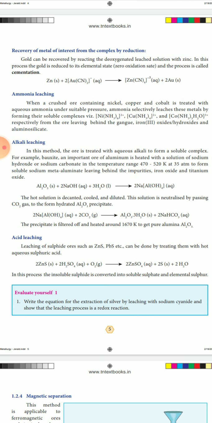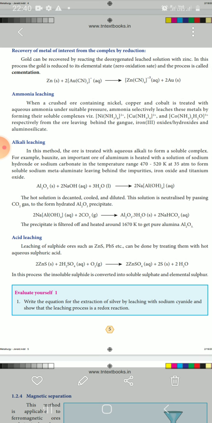So leaching means solubility. You know that already. What is meant by solubility? So leaching means washing. The solute is soluble in the solvent. That which is soluble in the solvent is the crushed ore, and we can get pure metals. So the insoluble substance only we call gangue or matrix.